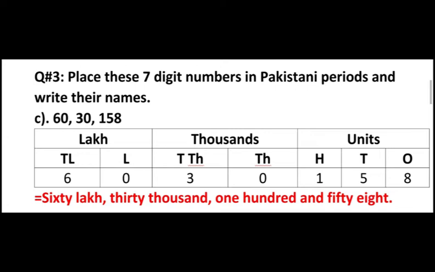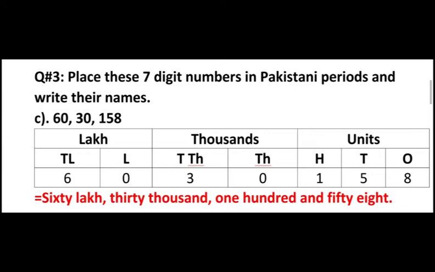So if we have two values like in lakh and 10 lakh, we will add them. So what will it become? If we add 60 plus 0 equals 60, so it will be 60 lakh.